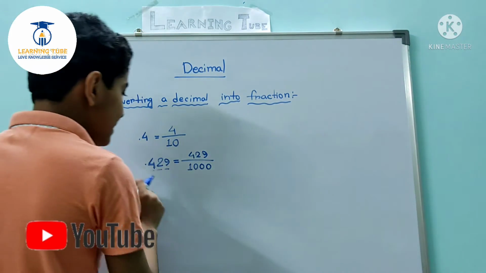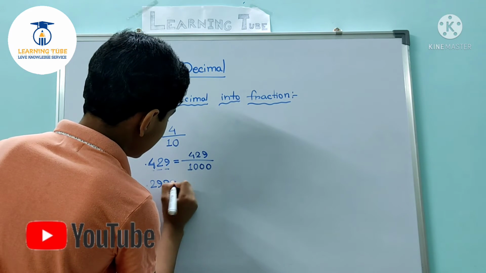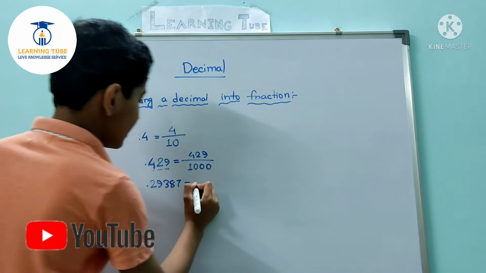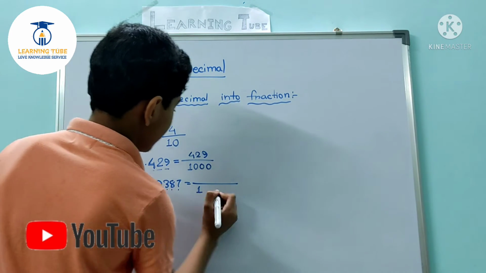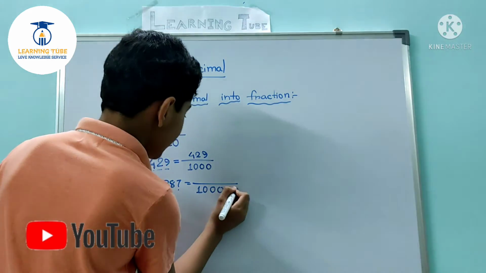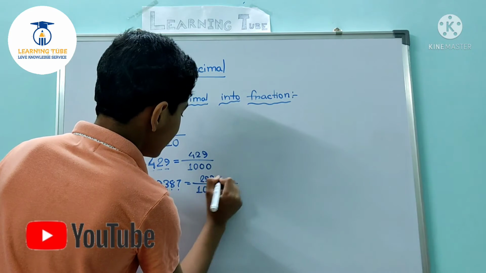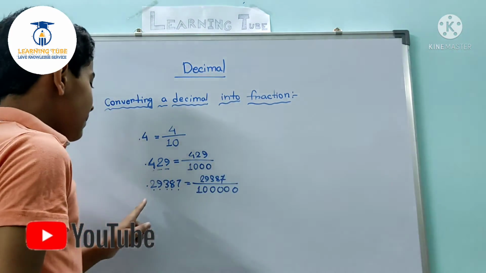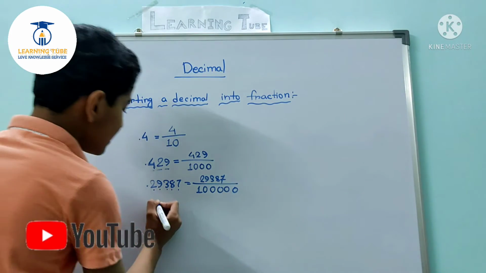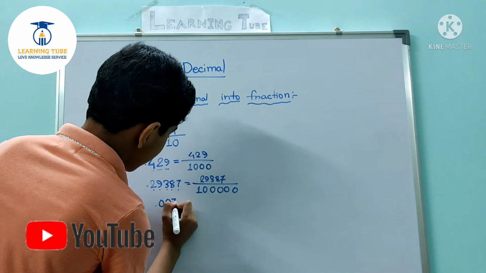Now let's take another example. 0.29387 is written as 1 followed by 5 zeros, 1, 2, 3, 4, 5, in the denominator, and here is 29387 in the numerator. So it is the fraction of this. Now let's take a different example. 0.007.